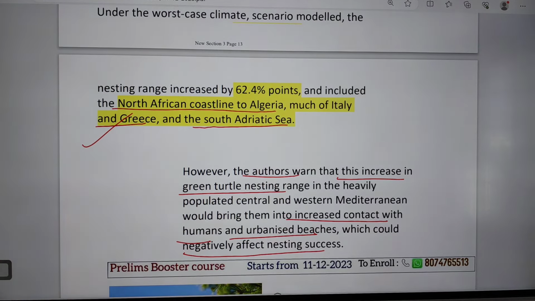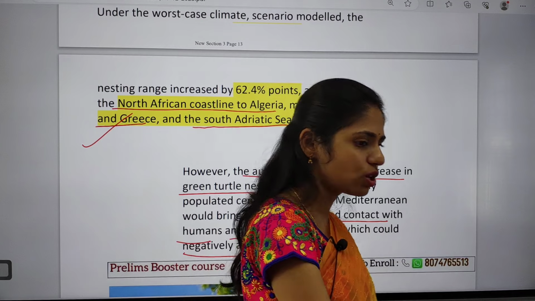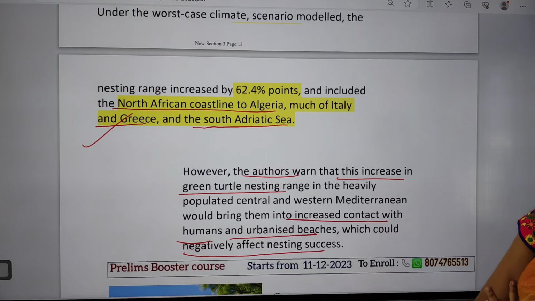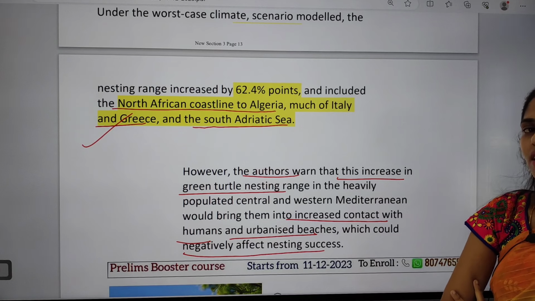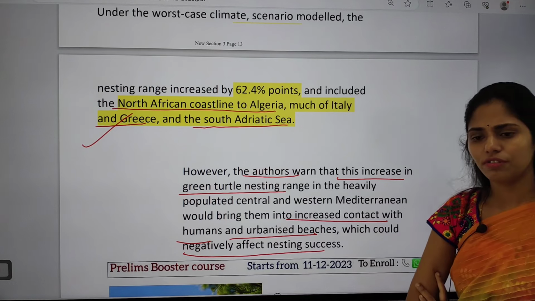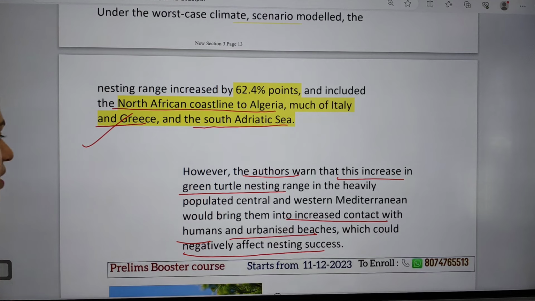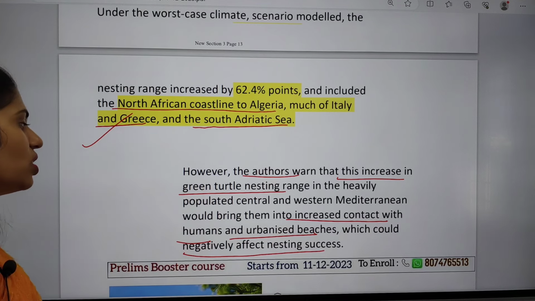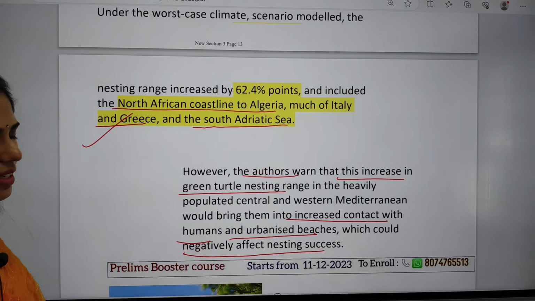So what happens here is, because of important changes in our climate, because of climate change, increasing global warming, increasing greenhouse emissions, and increasing population, it is having an impact on the nesting sites of these turtles. And because of this expansion of nesting sites, these turtles can come in contact with urban people, and with urbanized beaches, which will have a negative impact on their nesting sites. So this is the thing which is mainly said.